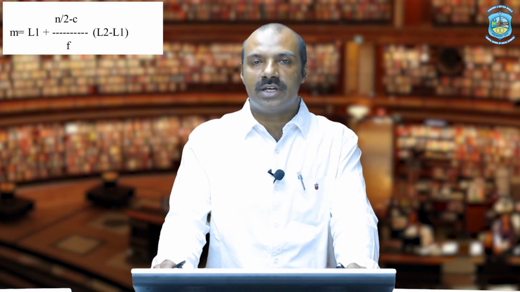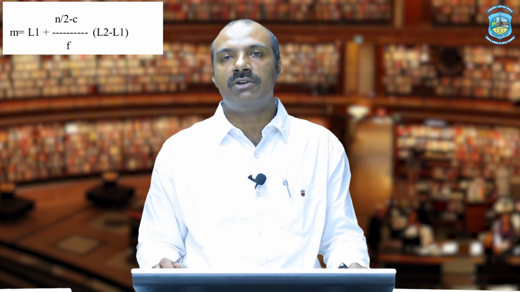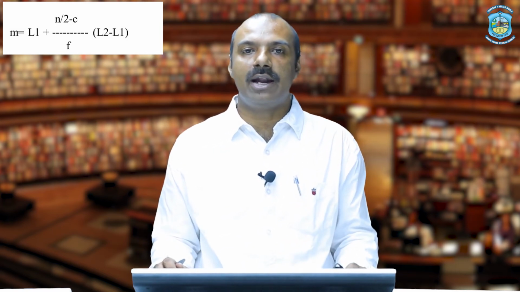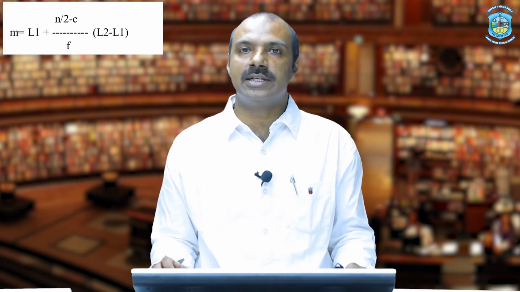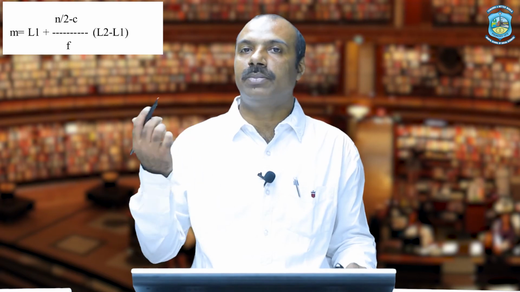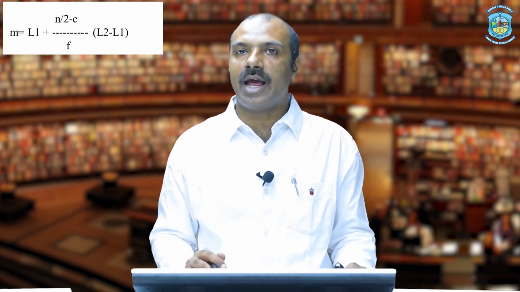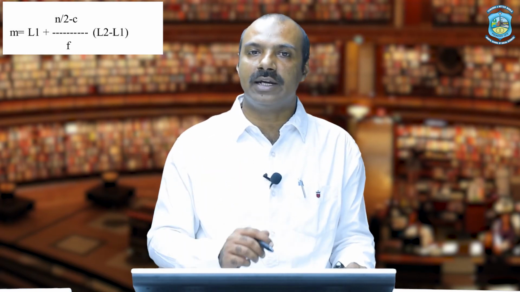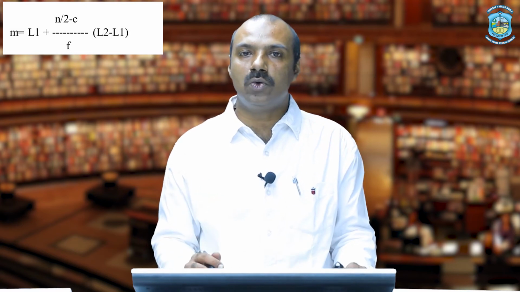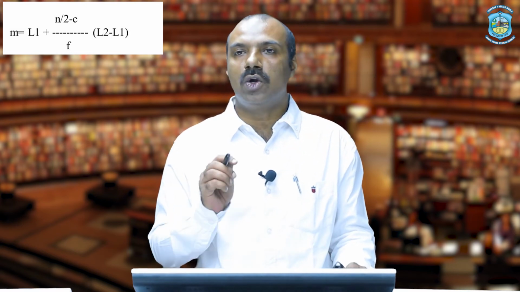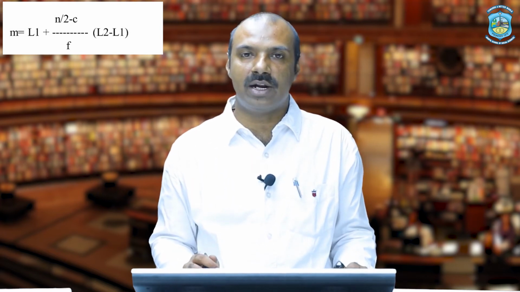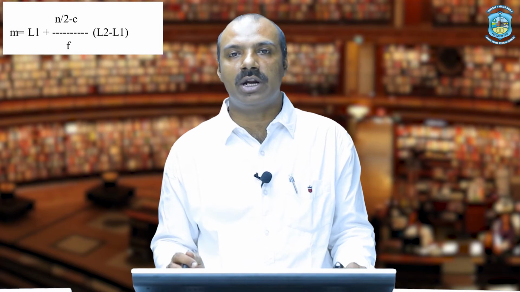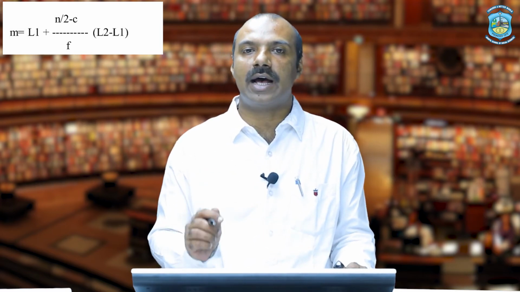As you can see on the screen, the same formula is written in a different notation: M equals L1 plus (n by 2 minus C) divided by f, into (L2 minus L1). Here C is the cumulative frequency of the previous class, f is the frequency of the median class, and L1 and L2 are the lower limit and upper limit of your class interval. So upper limit minus lower limit can also be written as i.